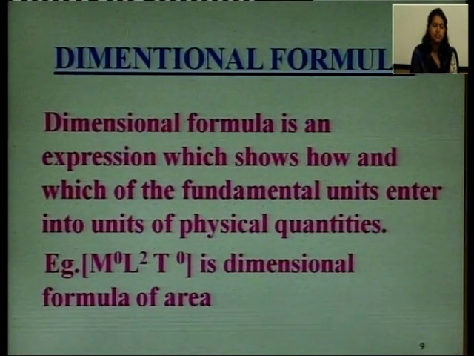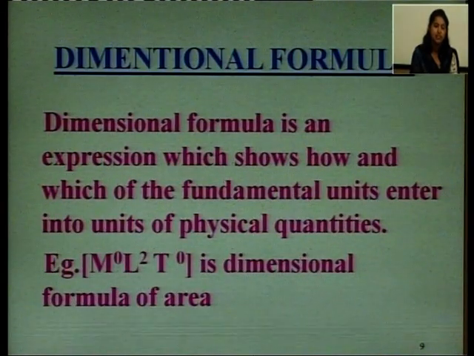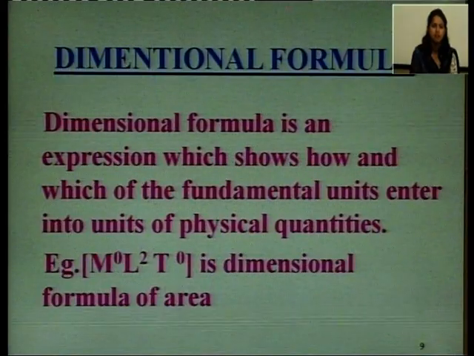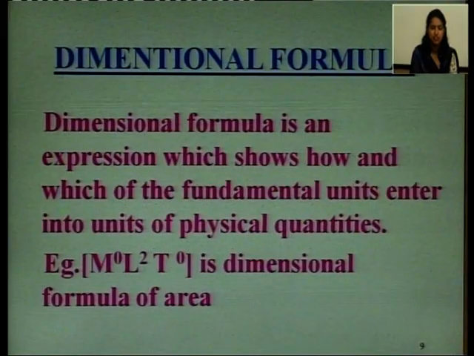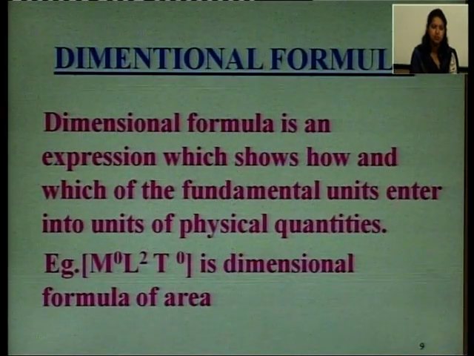Let us consider the physical quantity area. What is the unit of area? This is length into breadth, that means it has dimensions in length. So, length into length, that is length square. So, it does not have mass and time in its formula. So, what are the dimensions of mass and time? That will be 0 because it has 0 dimensions in mass and 0 dimensions in time, and there are 2 dimensions in length. So, the formula becomes M raised to power 0, L raised to power 2, T raised to power 0.